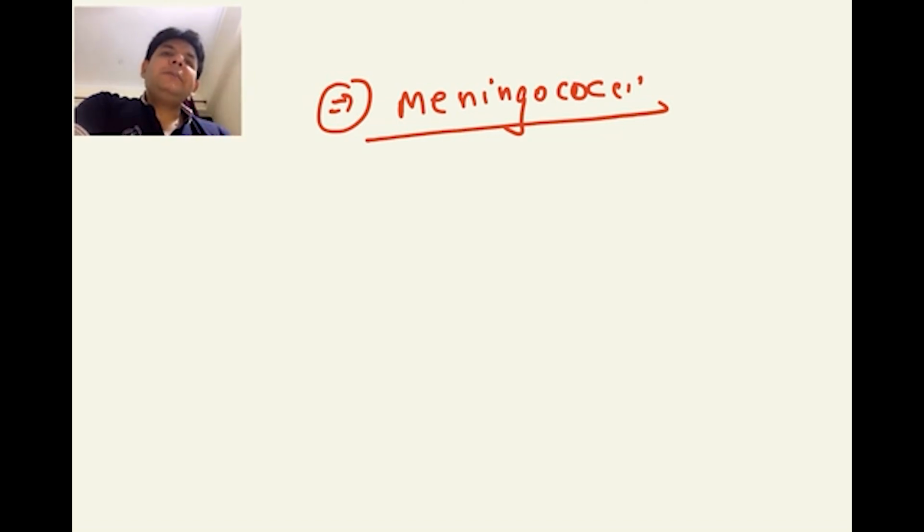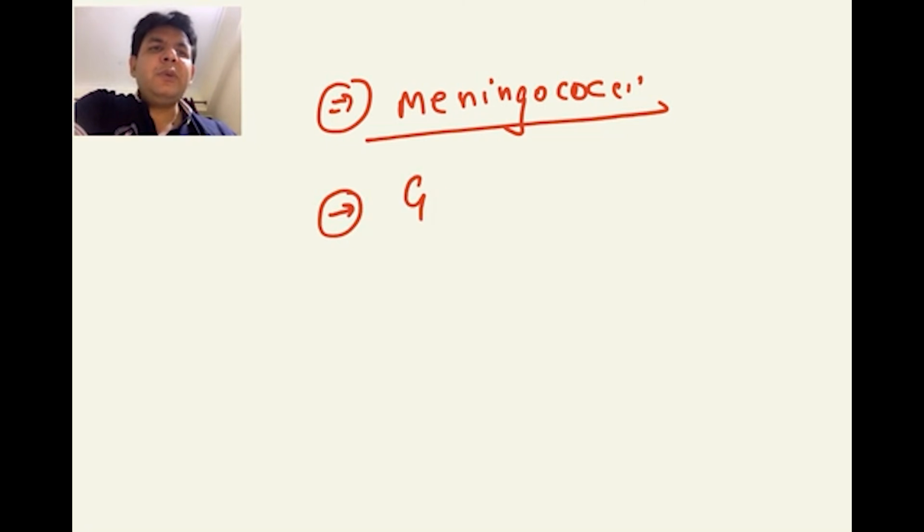Then guys, C5 to C9 complement deficiency leads to what? Recurrent infections. And the very serious affair here is Waterhouse-Friderichsen syndrome. So all that is very important, which you need to focus upon. So meningococcus is a must know.